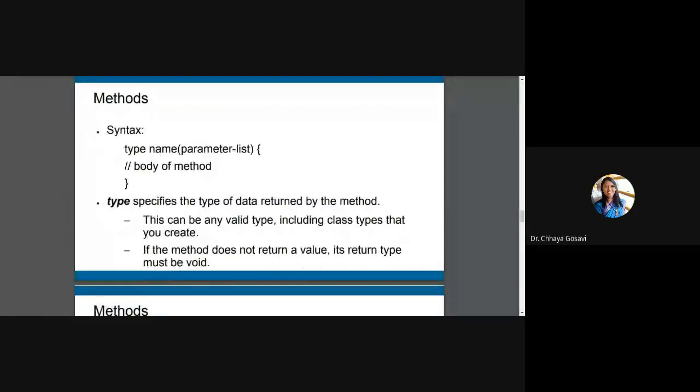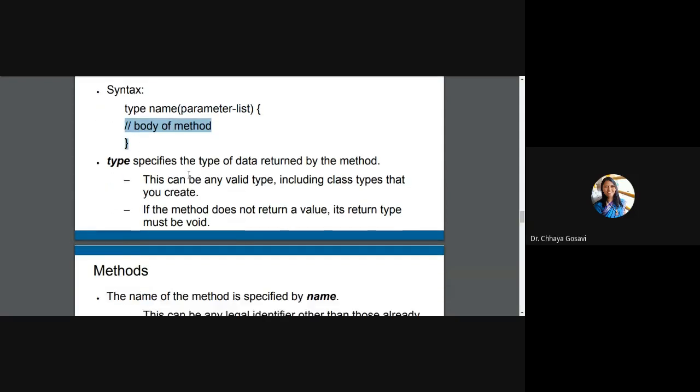So a method is similar to a function in C or C++. It should have a return type. If there is no return type, you can write void. It is a must to write void at least. Then its visibility or access specifier: public, private, protected, etc. Then the name, that is the user defined function name, here birthday or volume or calculate area, any function name of your choice, and then the list of parameters and the body of the method. The type specifies the return type, and it should be a valid type.